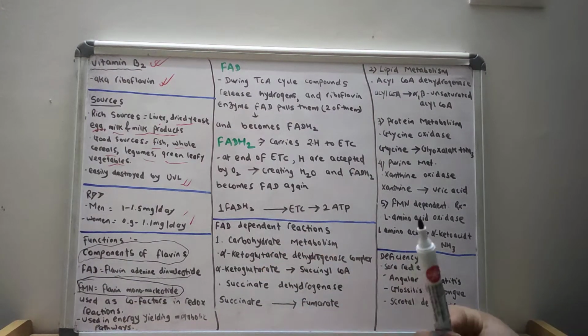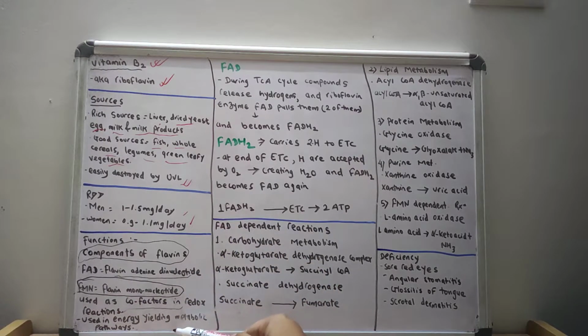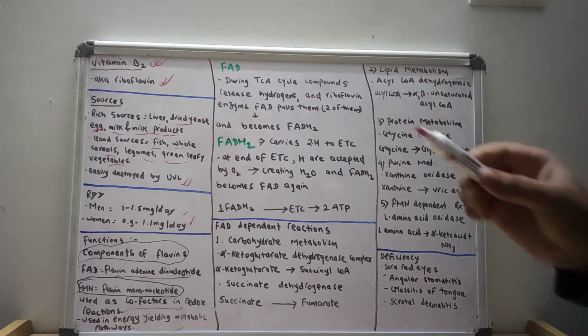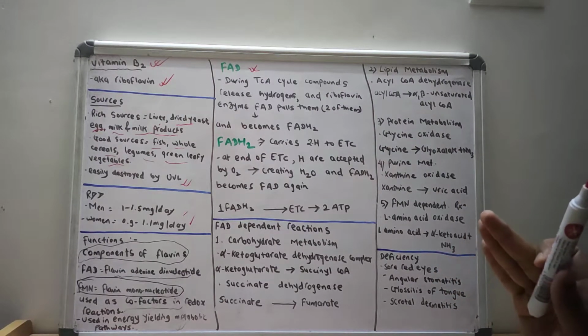So this FAD and FMN are used as cofactors in redox reactions. So they are used in the energy yielding metabolic pathway. How they are used in the energy yielding metabolic pathway, I will describe in detail. Now let us see. In the FAD, it is flavin adenine dinucleotide.